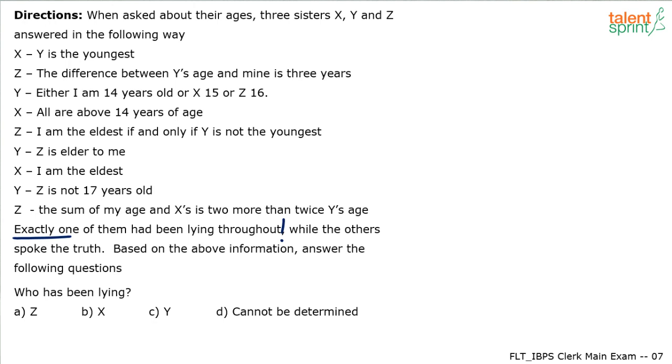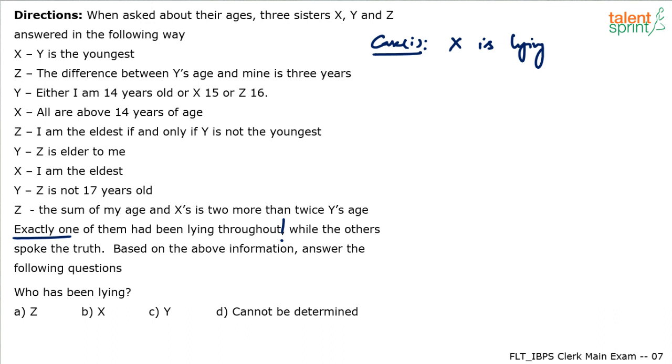You're getting it? So let's assume X is the liar. Case number one, let's assume X is liar. X is lying, right? Now if X is the liar, we'll neglect all the statements given by X, right? That Y is youngest, then all are above 14 years of age, and the third statement, I am the eldest. These 3 are to be considered wrong basically. Neglect these, they are not the correct statements. So when X says I am the eldest, he is actually not the eldest. When X says all are above 14 years of age, it is incorrect. All are not above 14 years of age. And when X says Y is the youngest, it need not be correct, right?